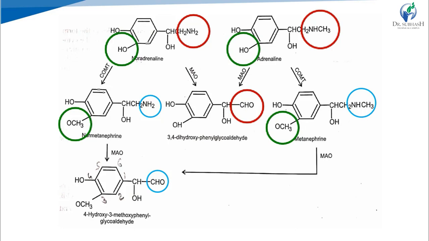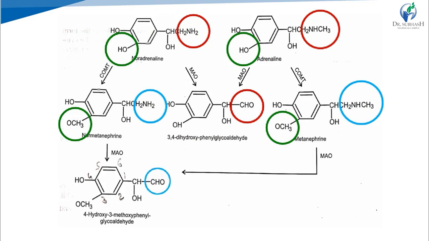Further, MAO acts on normetanephrine and metanephrine and performs deamination of the NH2 group of normetanephrine and the NHCH3 group of metanephrine, and there is only a CHO group. So the final product is 4-hydroxy-3-methoxyphenyl glycolaldehyde, right? Here the numbering is 1, 2, 3, 4, 5, 6.